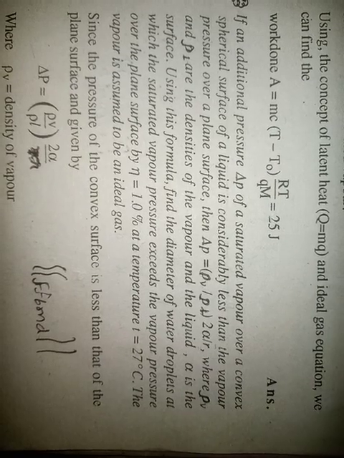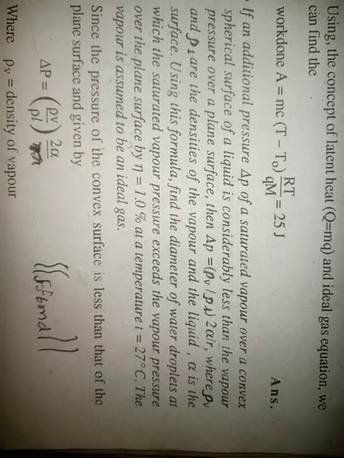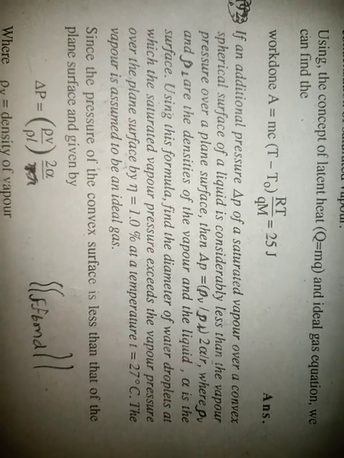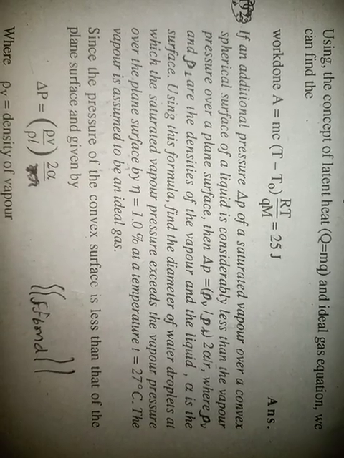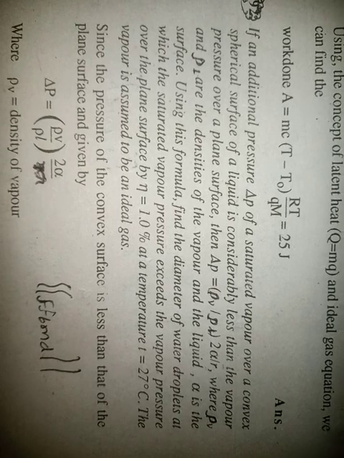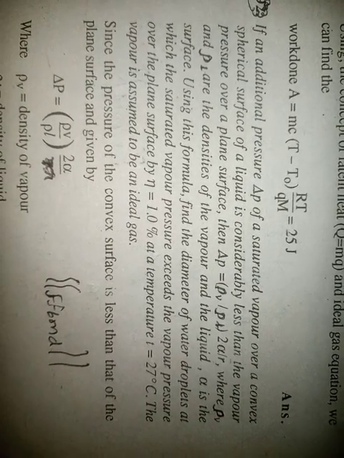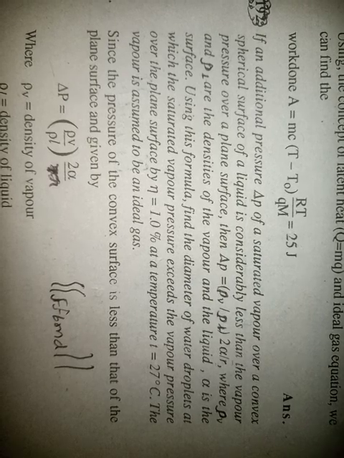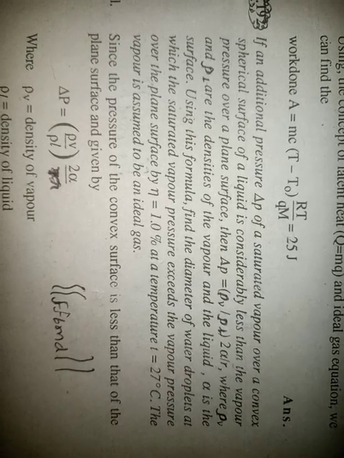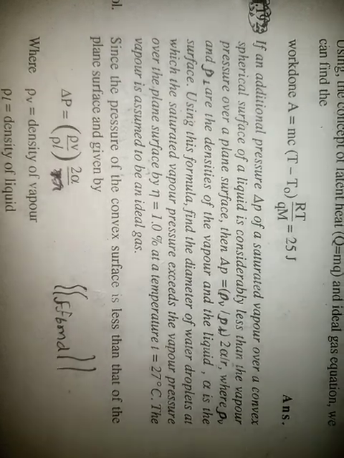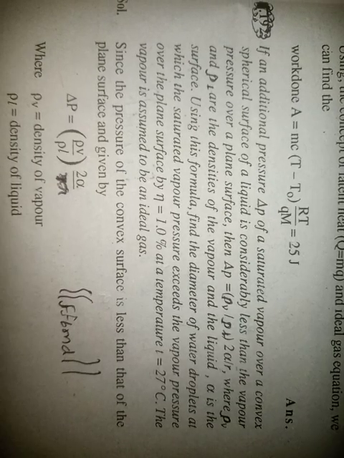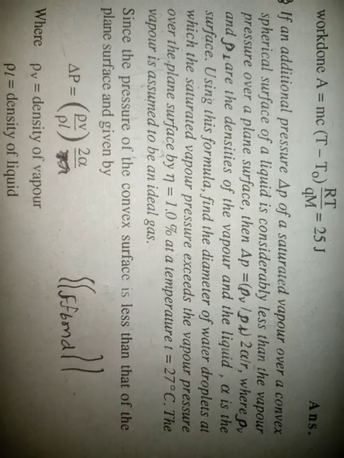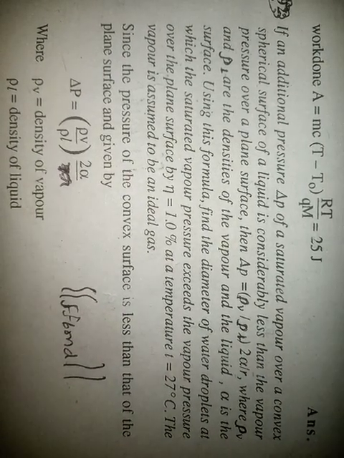Question: if the additional pressure delta P of a saturated vapor over a convex spherical surface of liquid is considerably less than the vapor pressure over a plane surface, then delta P equals (ρ_V by ρ_L) into 2 alpha by R, where ρ_V and ρ_L are the densities of the vapor and liquid, and alpha is the surface tension.